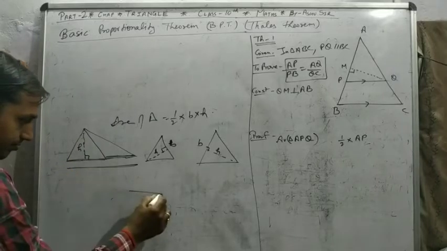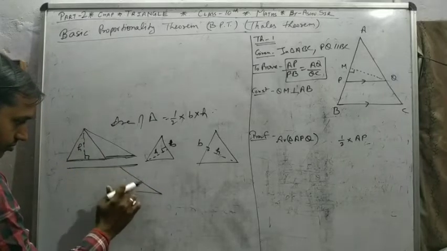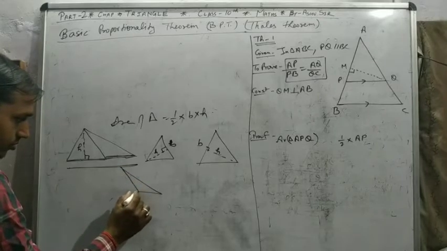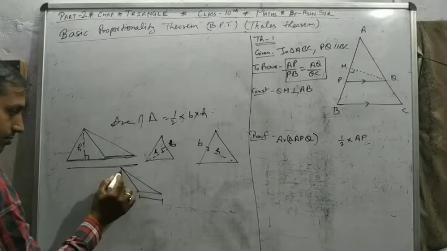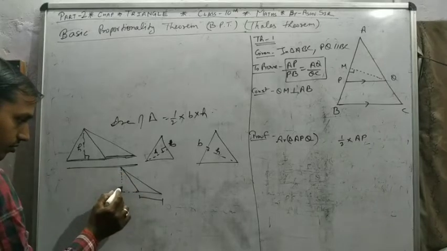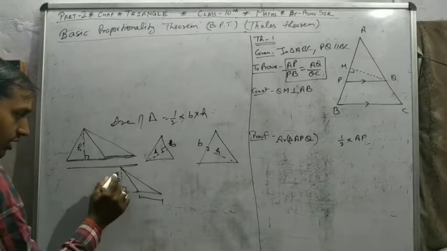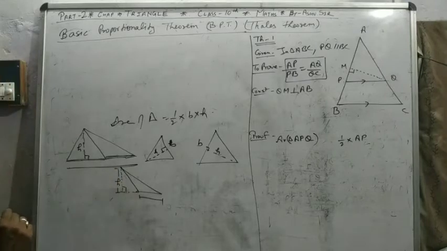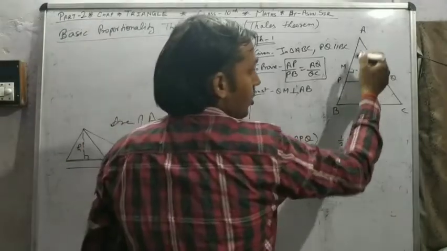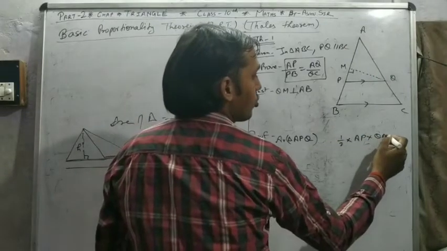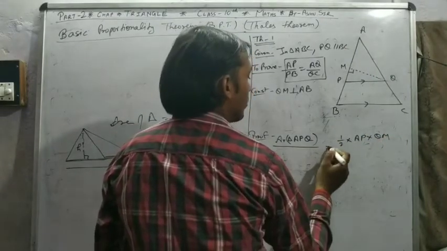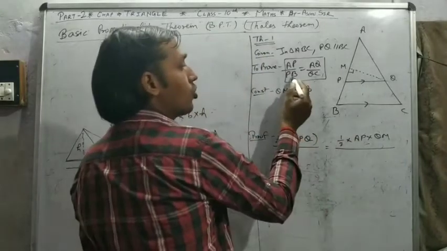Just like this is the base, so this is the height. Okay, so same process here. This height is QM, and we want PB.